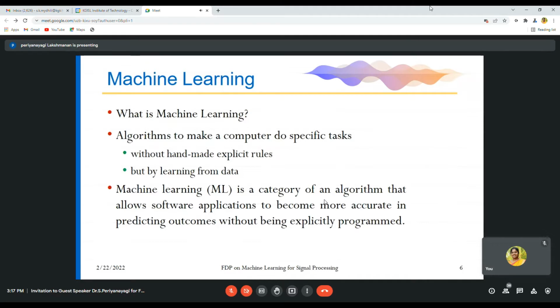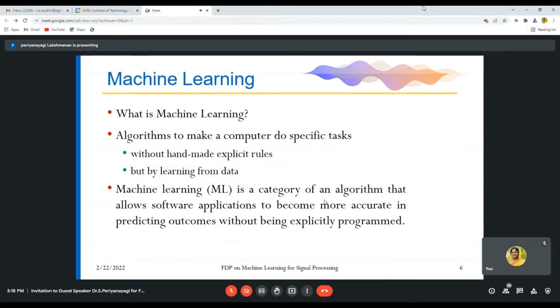Coming to what is machine learning? Machine learning is an algorithm to make a computer do a specific task. We'll be discussing signal processing and machine learning separately, what the difference is and how it is categorized, in due course. So now you know: an algorithm to make a computer do a specific task, without any handmade explicit rules. It only learns from the data. That is, we'll be training the machine to do a specific task.